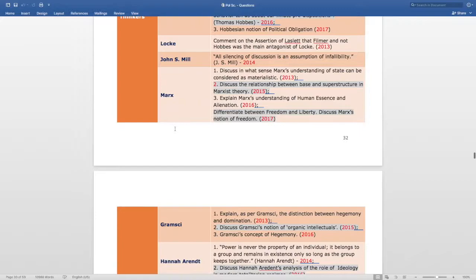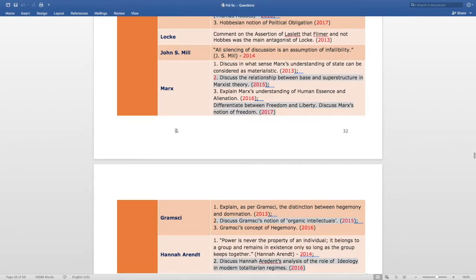The next subtopic of this section is Marx. The question is, discuss in what sense Marx's understanding of state can be considered as materialistic. This question is asked in 2013. In 2015, another question asked from the Marx, that is, discuss the relationship between base and superstructure in Marxist theory. The next question from the same topic is, explain Marx's understanding of human essence and alienation.